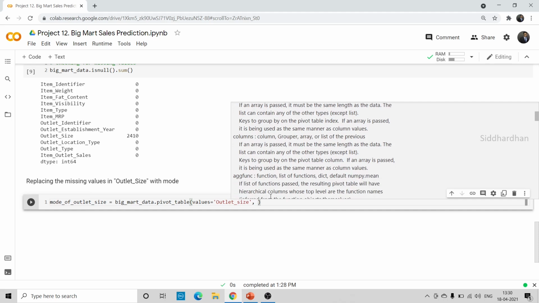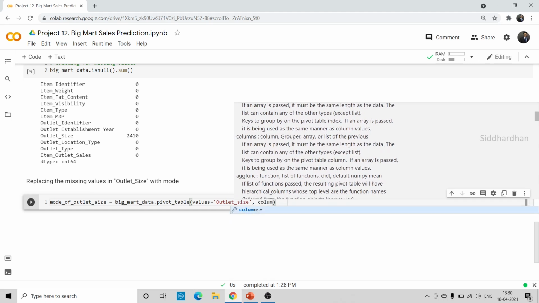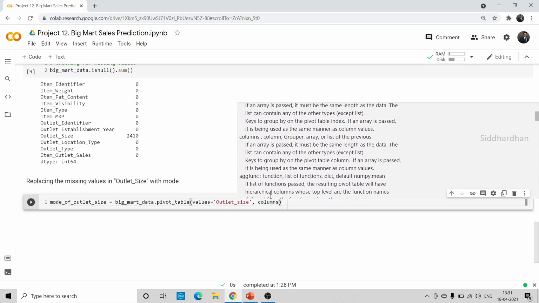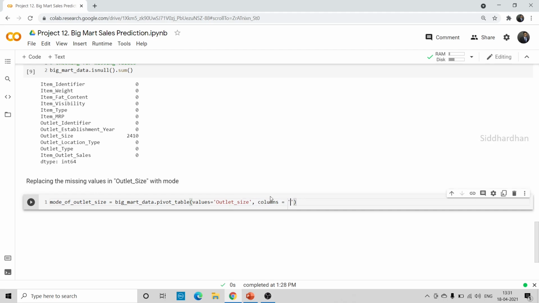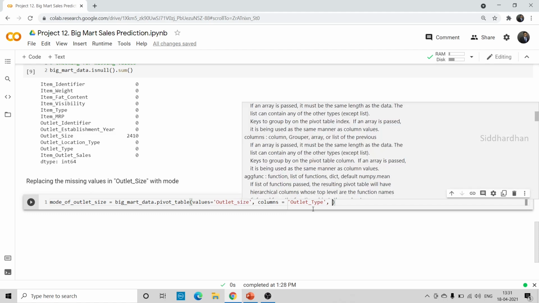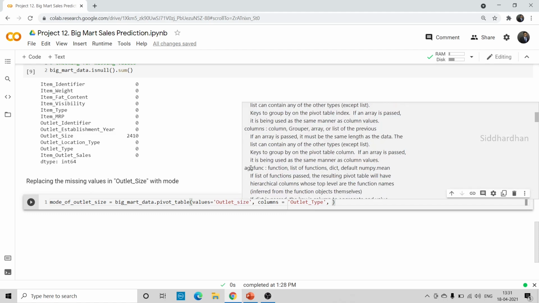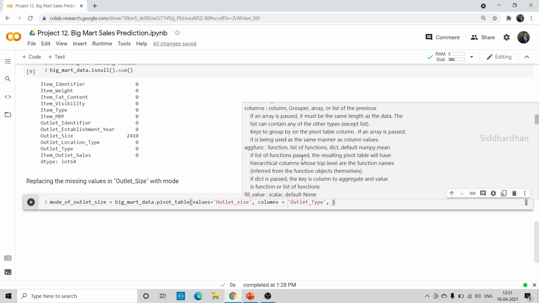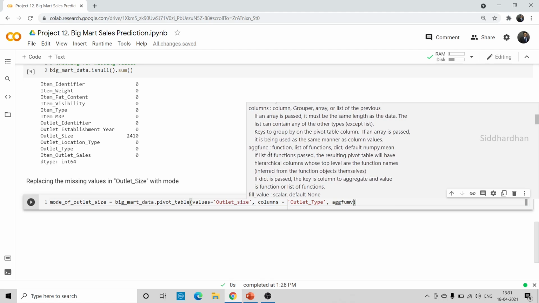Let's use this. Here the columns is equal to outlet type. I'll explain why we are using this outlet type column along with outlet size. If you remember, there are no missing values in outlet type. We have missing values only in outlet size, right? Let's understand why we are using this. And we need another parameter, the aggfunc. In this particular parameter we are going to use a function. So aggfunc.